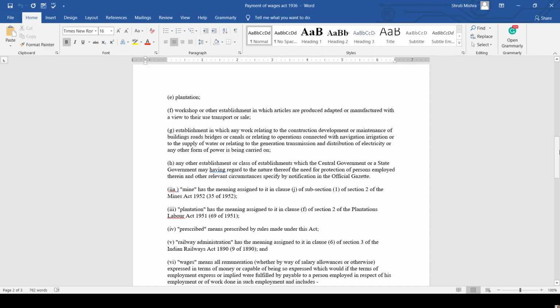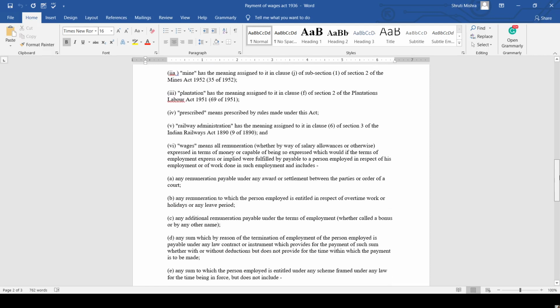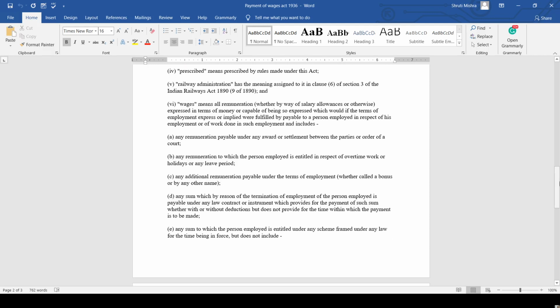Let's look into the definition of wages, because that is really very important as we are studying the Payment of Wages Act. So, wages means all remuneration, whether by way of salary, allowance or otherwise, expressed in terms of money or capable of being so expressed, which would, if the terms of employment, express or implied, were fulfilled, be payable to a person employed in respect of his employment or of work done in such employment.